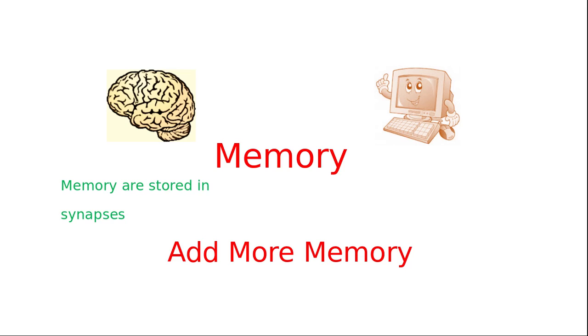Via synapses, individual neurons exchange different chemicals, and that is where memories are stored. Suppose something very bad or something good happened in your past life. Whatever information you collect throughout your lifetime is all stored in synapses.